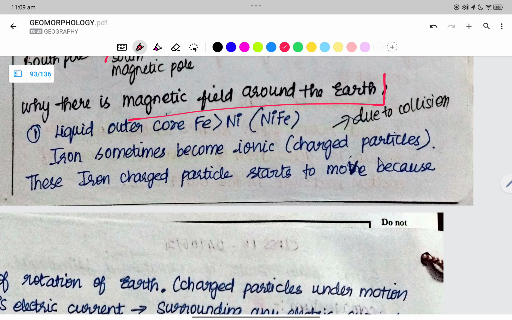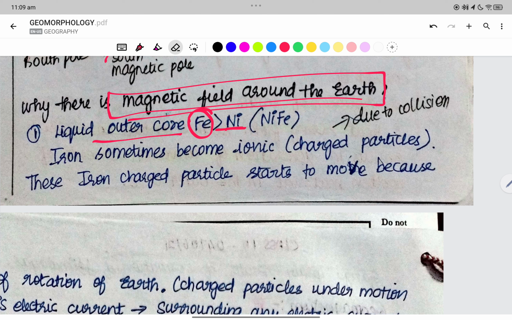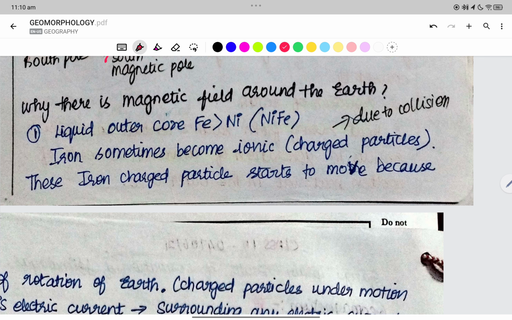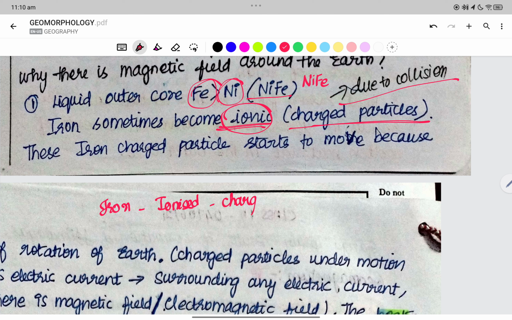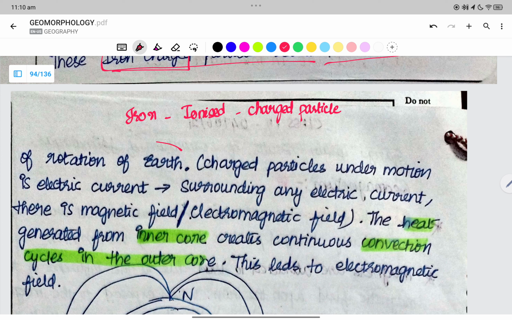Why is there a magnetic field around the earth? Because in the outer core the iron is greater than the nickel. In the composition of the outer core, iron is greater than nickel, so the composition is called NiFe. Iron sometimes becomes ionic, that is, charged particles, due to collision. So when the iron becomes ionized, that is, a charged particle, it starts to move because of the rotation of the earth.